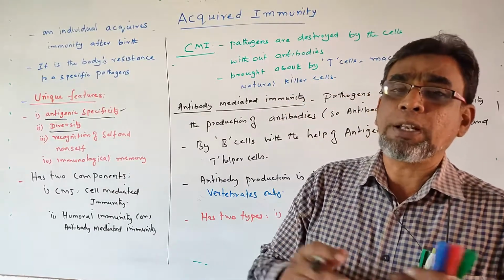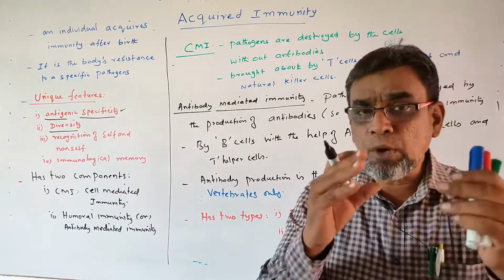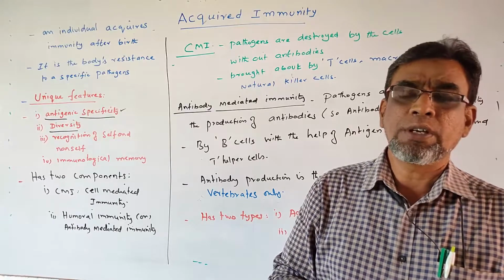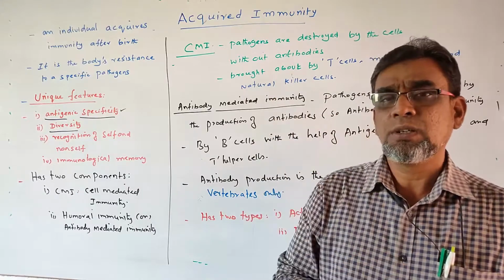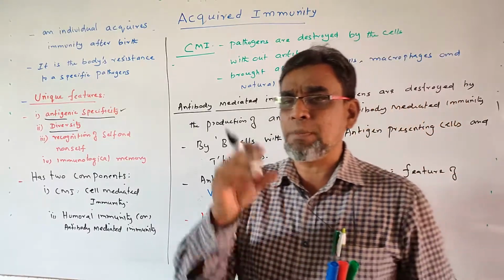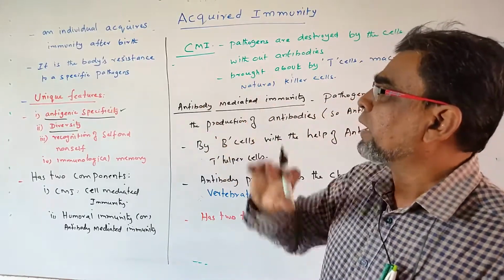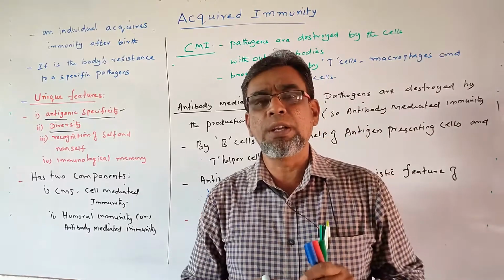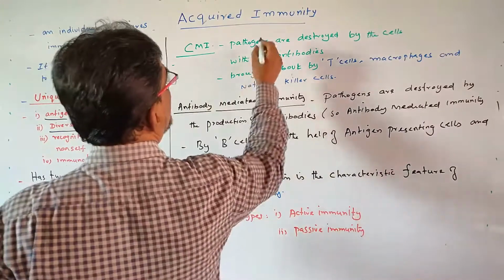And the most important other aspect of acquired immunity is memory, called immunological memory. When the infection happens the first time, it recognizes it, and this process is stored in the cells. So it has the ability, it has memory power. These are the four unique characters of acquired immunity. Acquired immunity is also called adaptive immunity, or specific immunity.